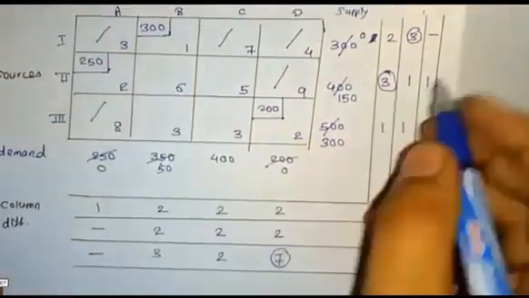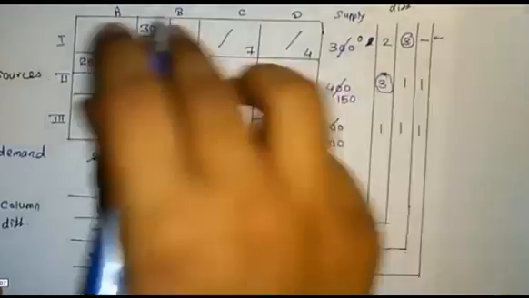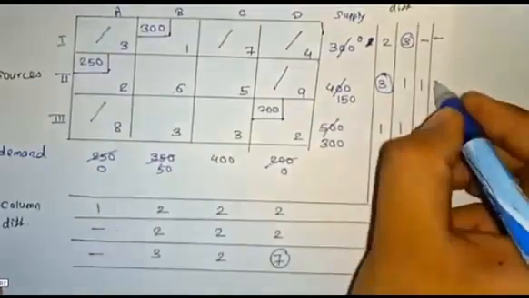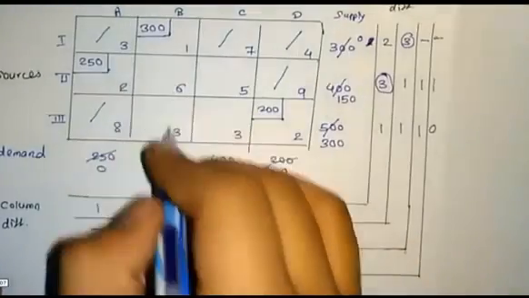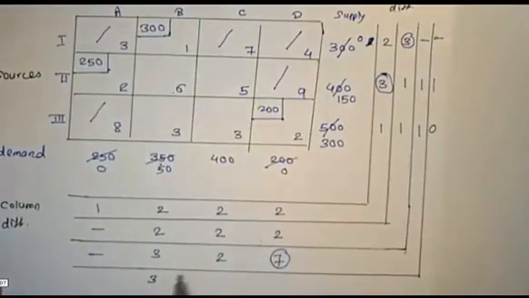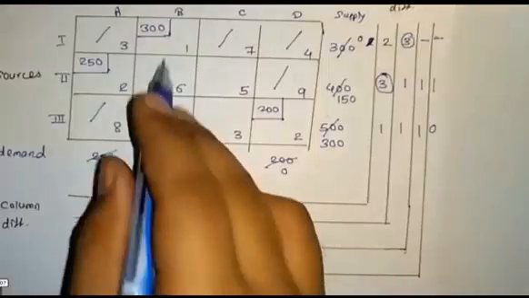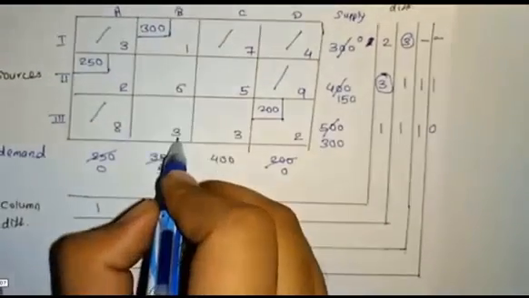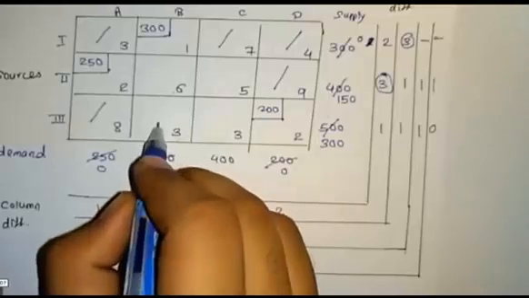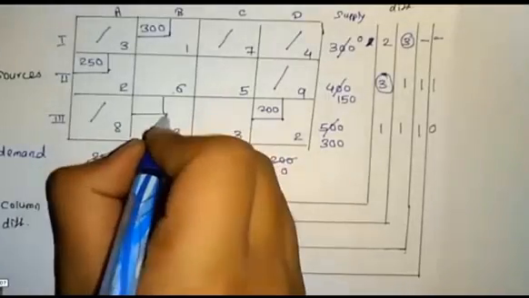Again we check the row difference and column difference. Dash. Here the difference will be 1. Here the difference will be 0. Here the difference will be 3. Here the difference will be 2. The highest value is 3. In that column the minimum value will be 3. We can assign this 3.